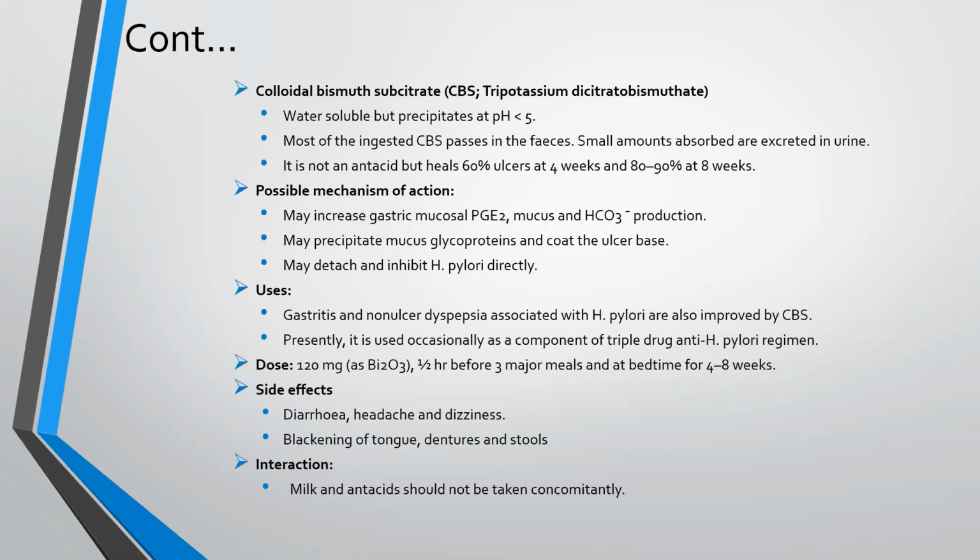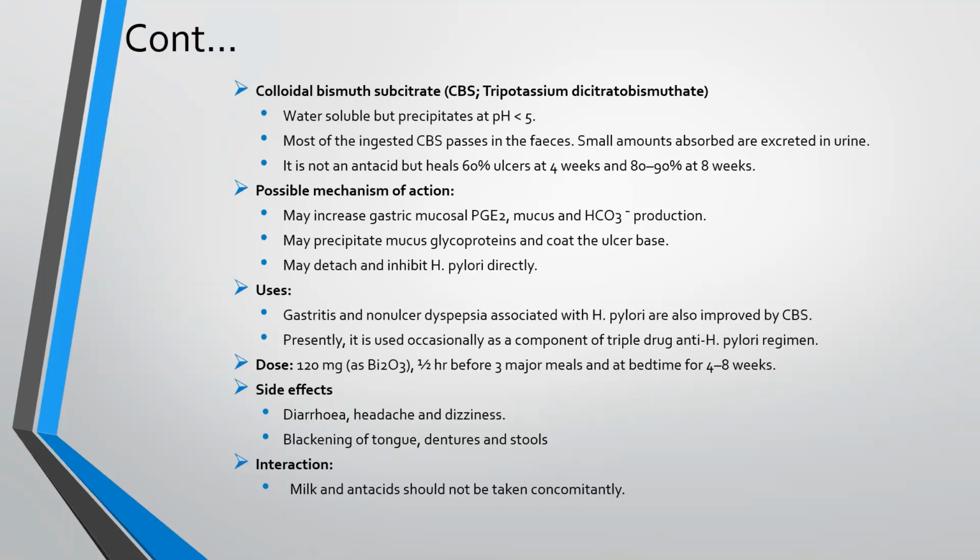Colloidal bismuth subcitrate. It is water-soluble but precipitates at pH less than 5. Most of the ingested CBS passes in the feces. Small amounts absorbed are excreted in urine. It is not an antacid but heals 60% of ulcers at 4 weeks and 80 to 90% at 8 weeks. Its possible mechanism of action: it may increase gastric mucosal prostaglandins, mucus, and bicarbonate ion production. It may precipitate mucus glycoproteins and coat the ulcer base.